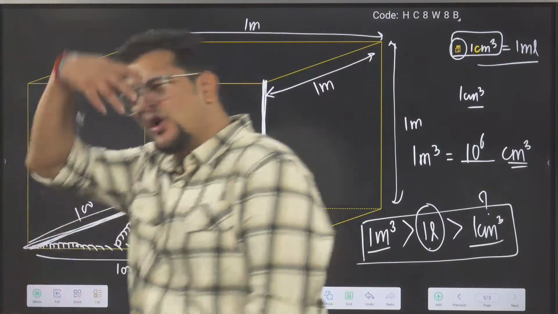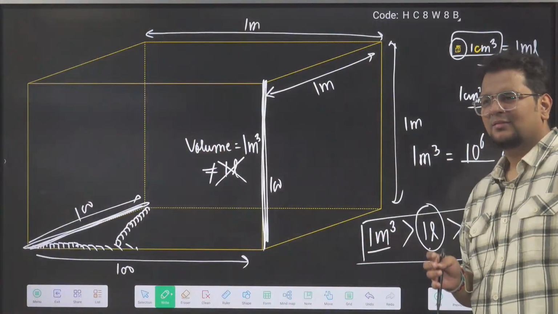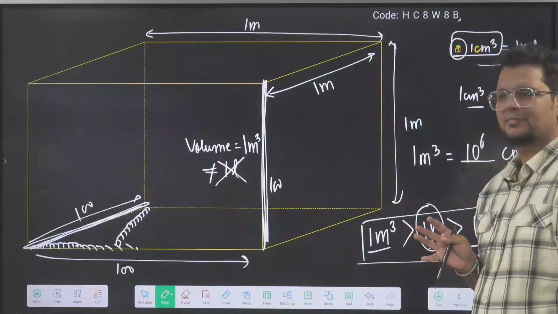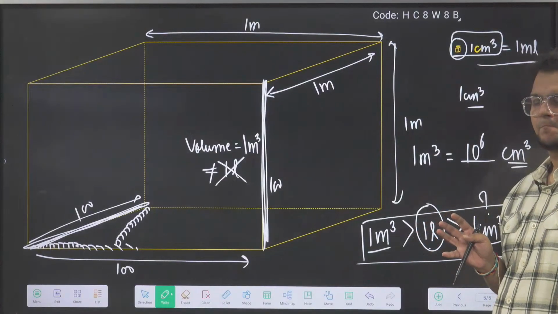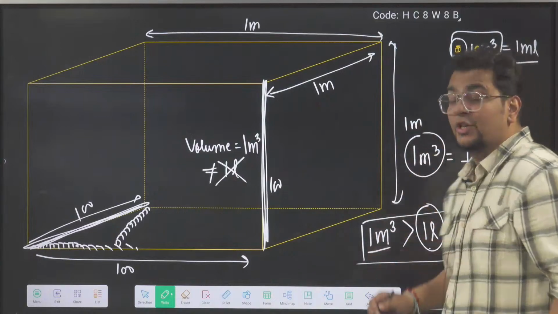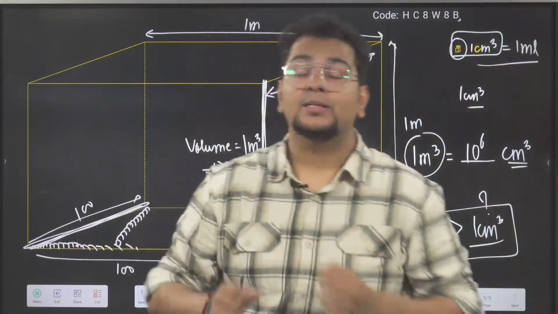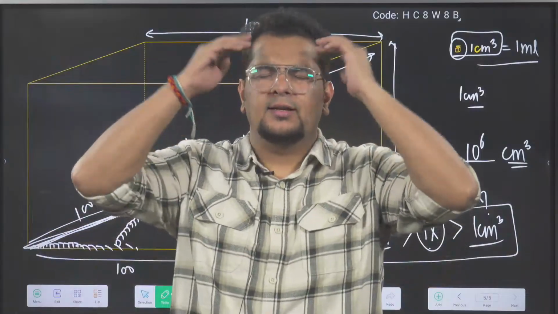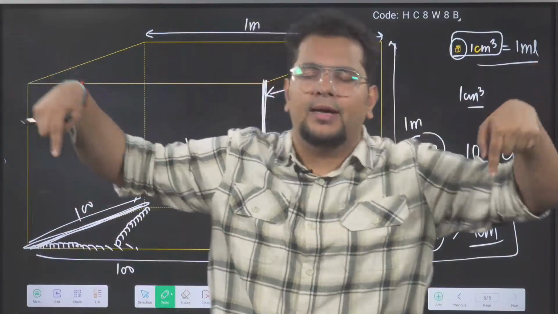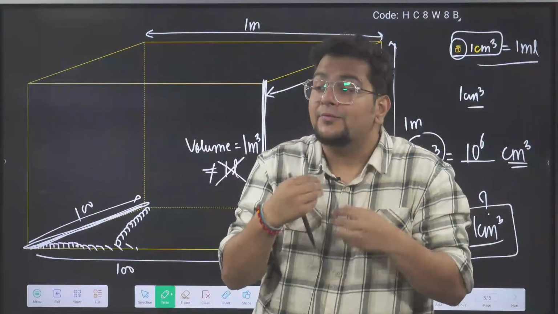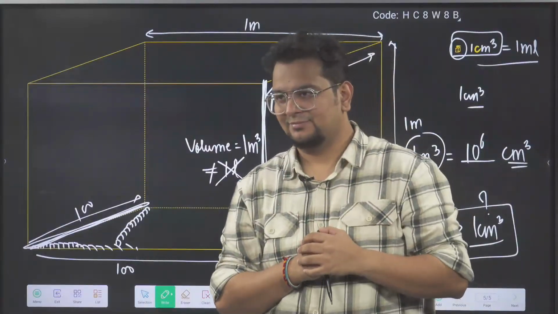Was it something beyond your IQ level? Or was it something interesting to understand as well? So now, if someone asks you how many 1 centimeter cubes are in 1 meter cube, what will you think? In 1 meter box, how many 1 centimeter cubes will come?